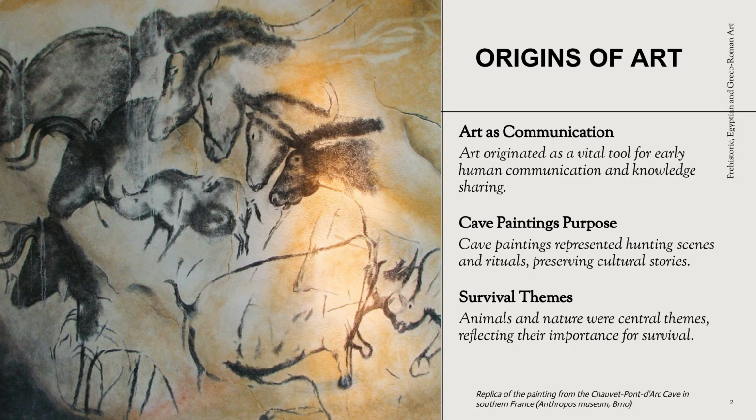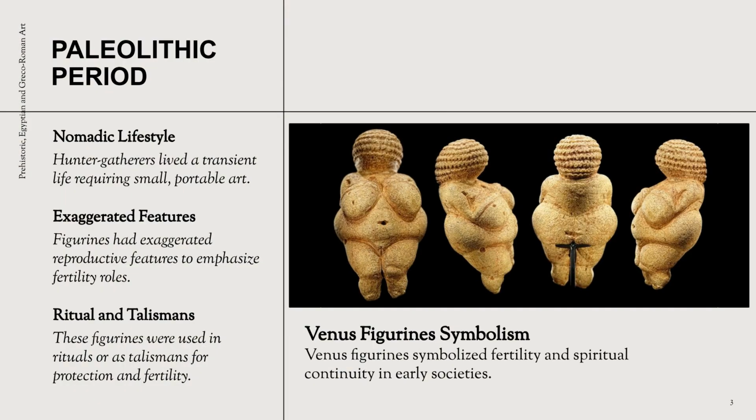Cave paintings, like those in Chauvet, represented hunting scenes and rituals, preserving cultural stories. Animals and nature were central themes, reflecting their importance for survival. The nomadic life of hunter-gatherers required small, portable art. Venus figurines symbolized fertility and spiritual continuity, often featuring exaggerated reproductive features. These were used in rituals or as talismans for protection and fertility.